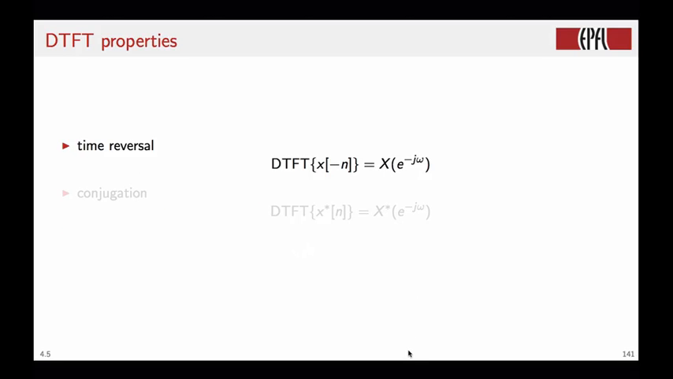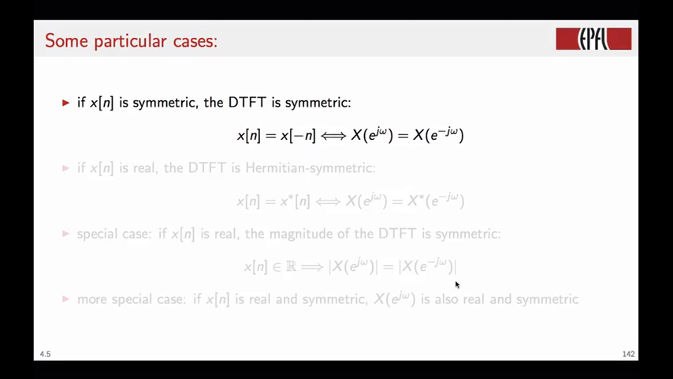The time reversal property tells us that the Fourier transform of a time reversed sequence, a sequence where we flip the values across the origin, will be equal to a frequency reversed Fourier transform. And the conjugation property says that if we conjugate every value of the sequence, the Fourier transform will be both conjugated and frequency reversed. Now, some particular cases that are very useful to remember because they appear often.